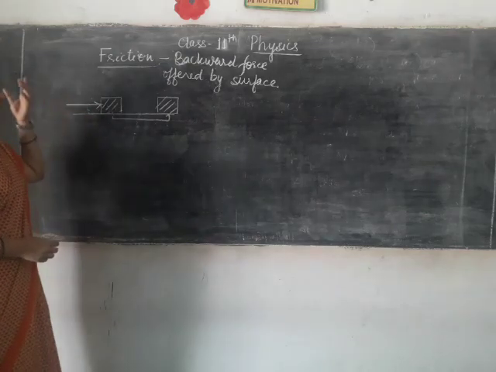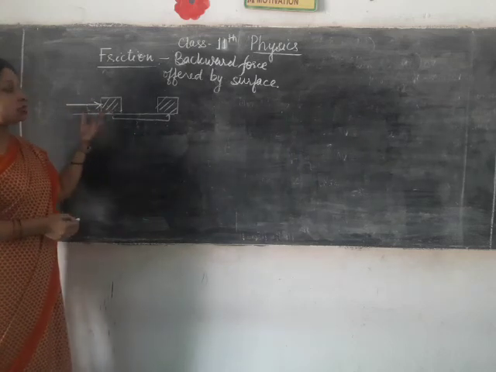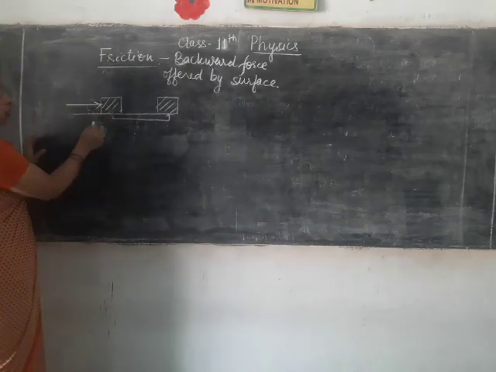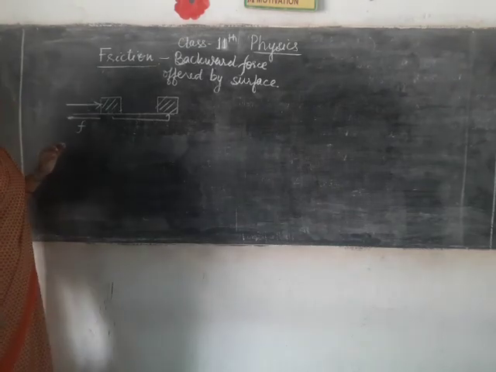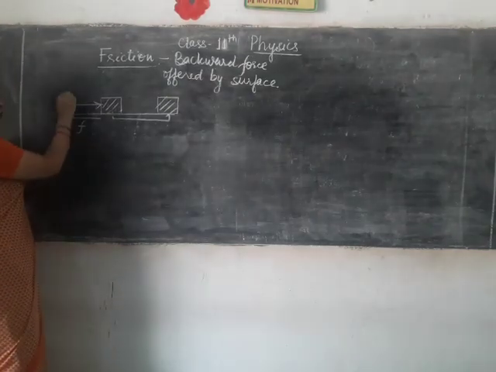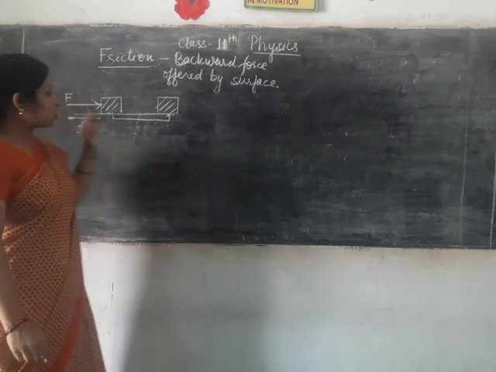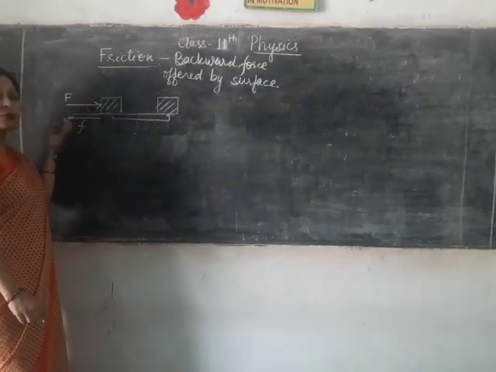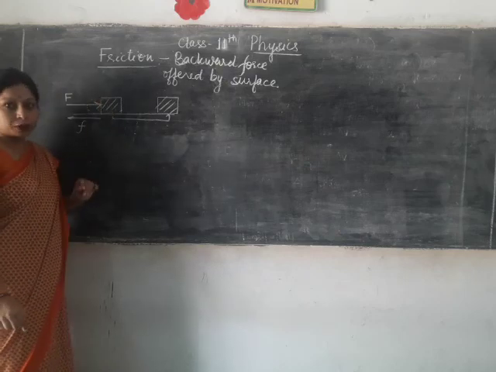That means if an object starts moving, that means the backward force which is being offered by the surface, which is denoted by small f, has been overcome. Your force given to an object is denoted by capital F. So when the backward force is pulling, you need to give more force to displace this object.